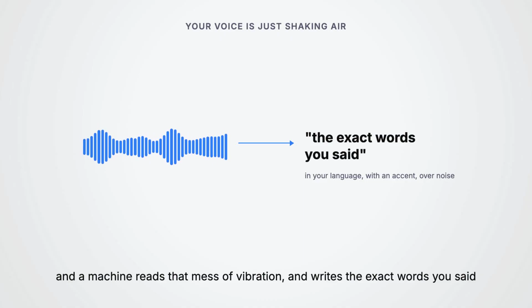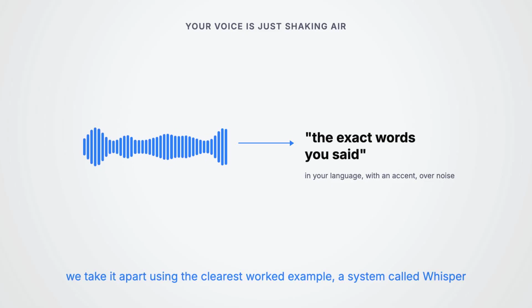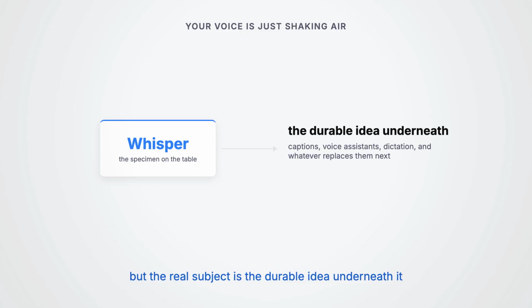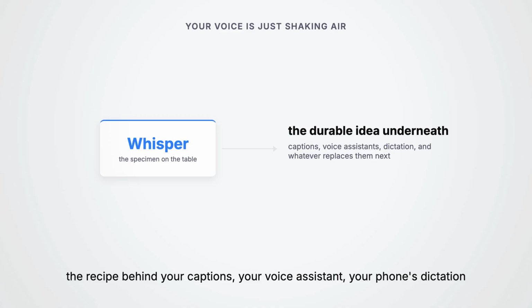How? We are going to take it apart using the clearest worked example out there, a system called Whisper. But Whisper is just our specimen on the table. The real subject is the durable idea underneath it, the recipe that powers the captions on your videos, your voice assistant, your phone's dictation, and whatever replaces them next. By the end, you will know exactly how a machine turns your voice into text, where it is genuinely clever and where it quietly slips.